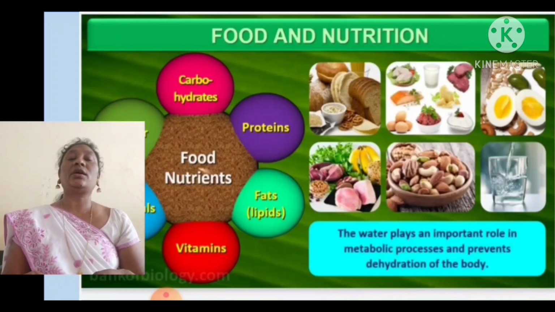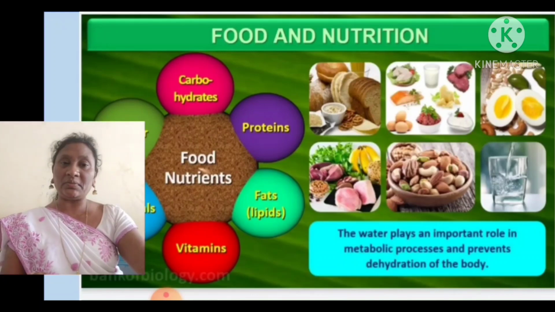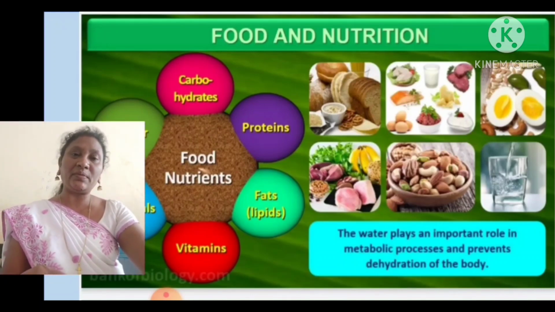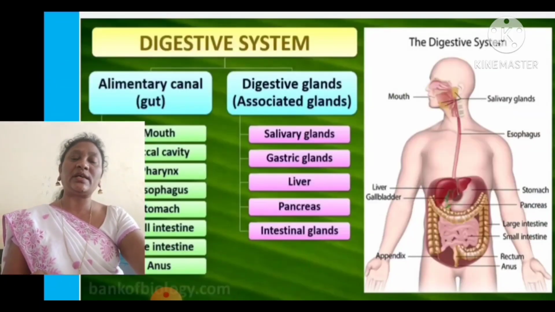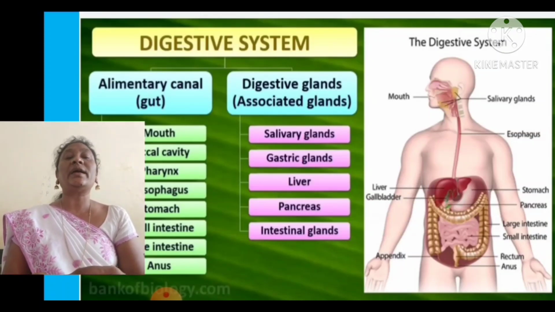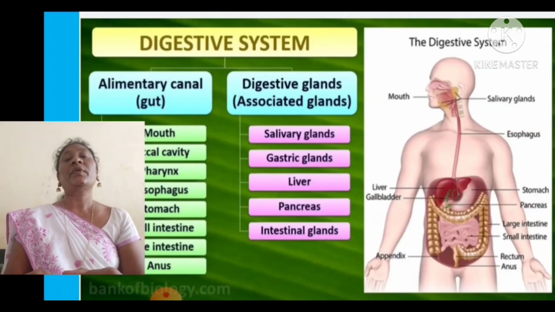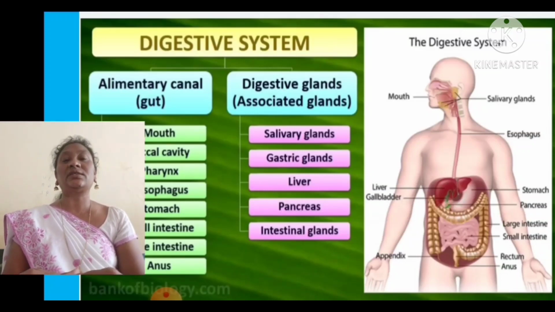So by intake of water, nearly 5 to 6 liters of water should be taken per day. By taking that water, it helps to maintain all the metabolic activities in the body in a better manner. All the activities will be done in a better manner and help to provide energy through all the metabolic activities.